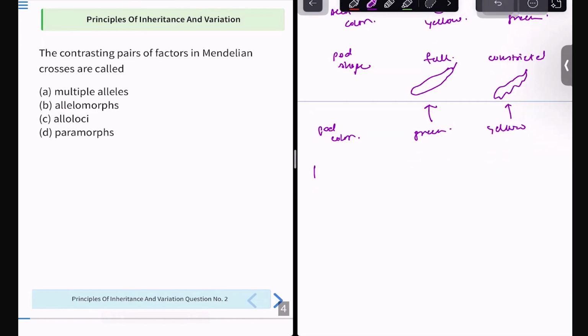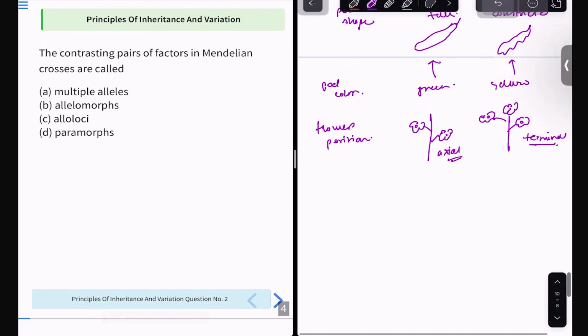Then he took the flower position. In the entire plant, there is the axial position. Sorry, I drew it incorrectly. This is the axial position: it won't be at the top, it will be on the sides, in the axis. And if it's a terminal flower, whatever branch you go, it will be on the terminal parts only. It is terminal here.